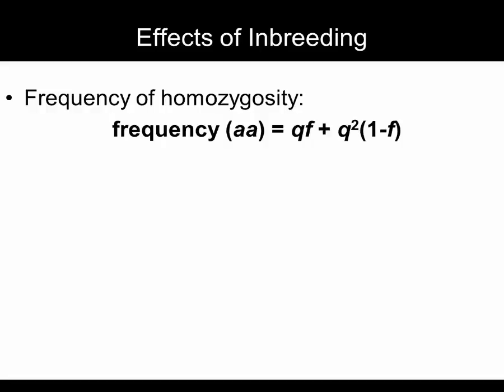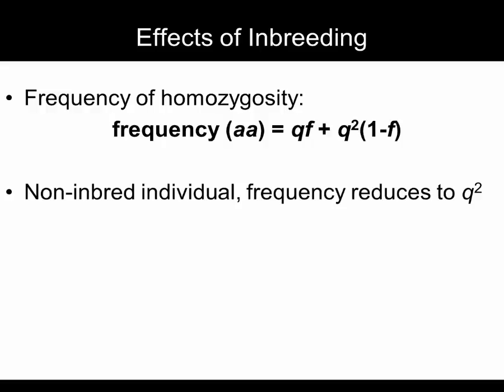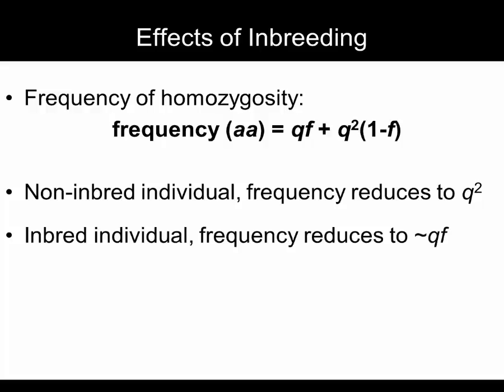The frequency of homozygous recessive individuals is QF plus Q squared times 1 minus F, where Q still refers to the recessive allele frequency. For non-inbred individuals, F is essentially 0, so this equation reduces to Q squared, the same as you'd expect from Hardy-Weinberg. But for inbred individuals, the first term of the equation is much larger than the second because Q is much greater than Q squared. So the whole equation reduces to approximately QF.